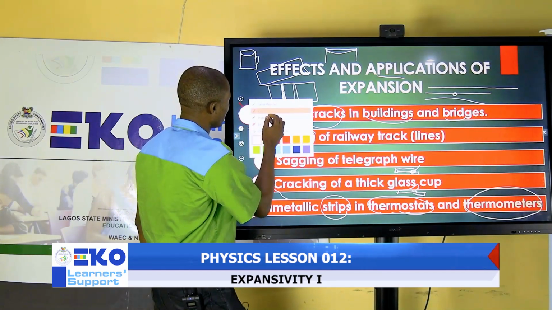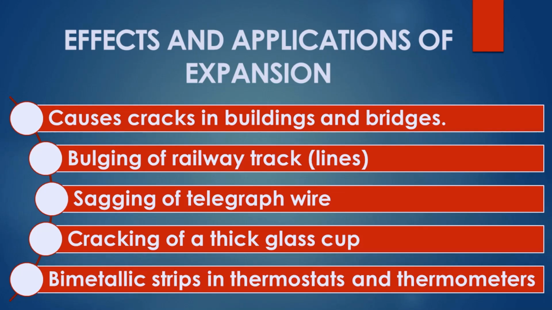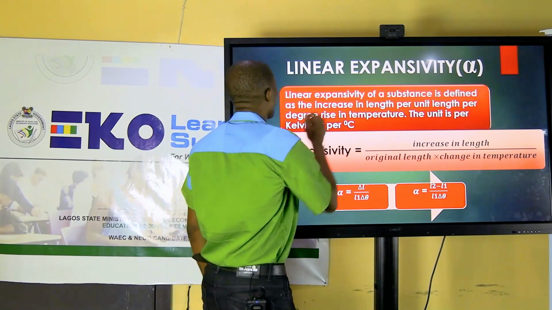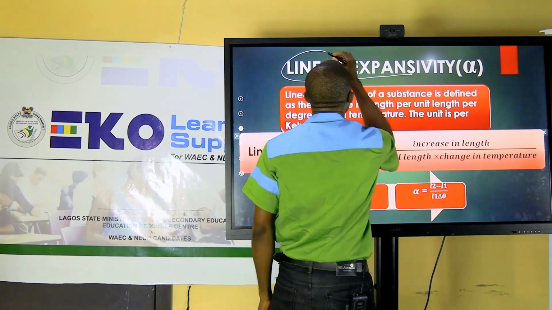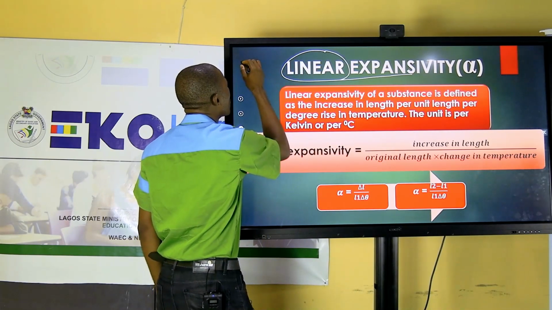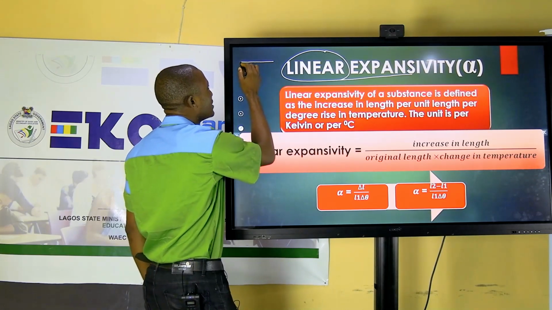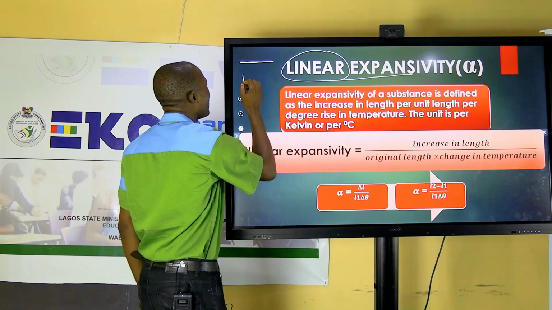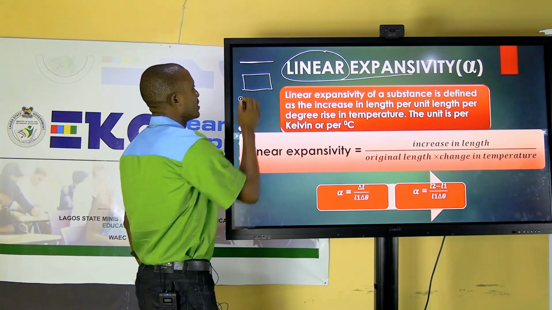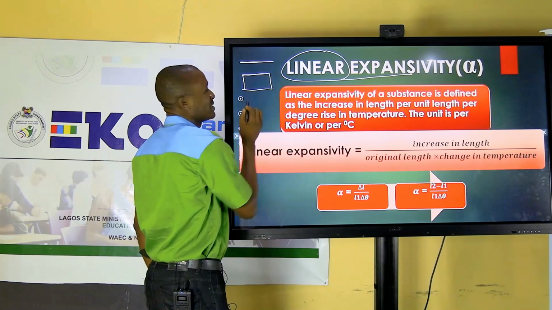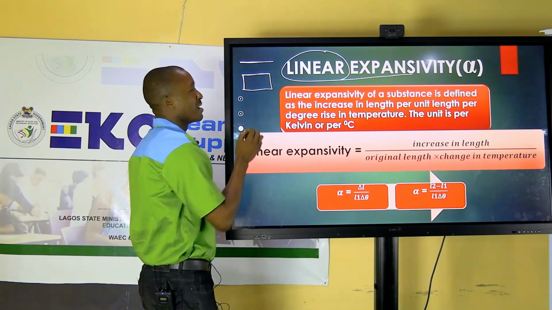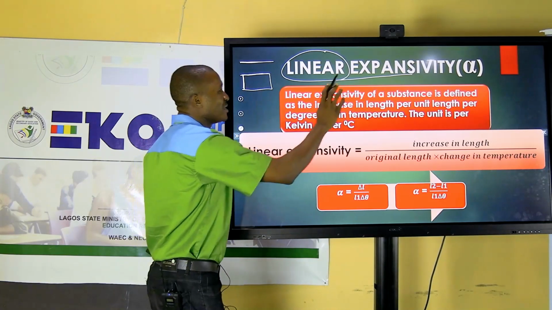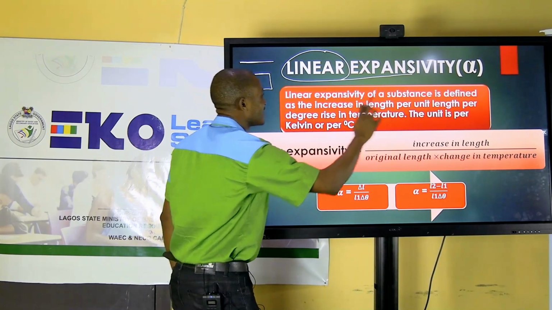Let's go to the next part. Let's talk about linear expansivity. From the word linear, linear means we are looking at what happens on a straight line. So if you have a straight line here, the expansion that takes place along a straight line is what we call linear expansivity. If you have a rectangular surface, you can look at this part, this is linear. You can consider this part, it's linear. But when you are considering the two, that is area, we'll talk about that later. Here we're looking at linear expansivity, a straight line expansion.